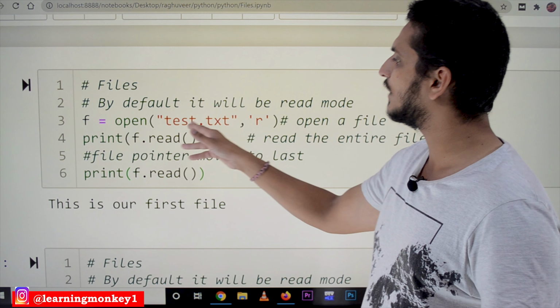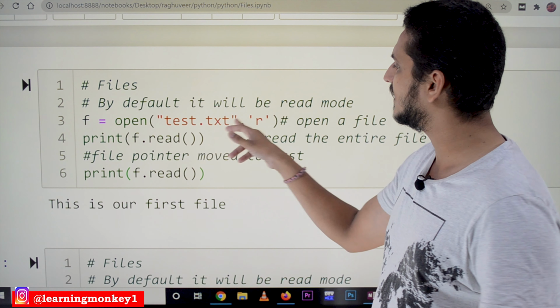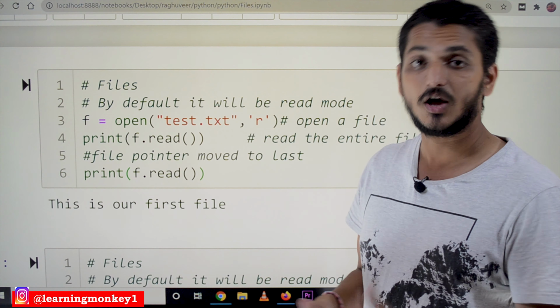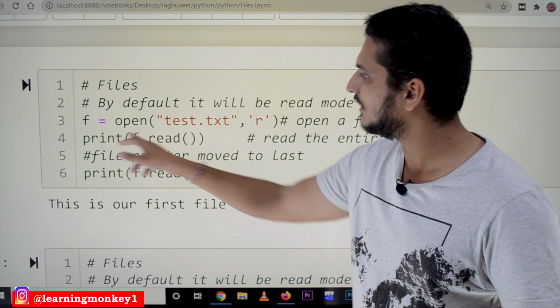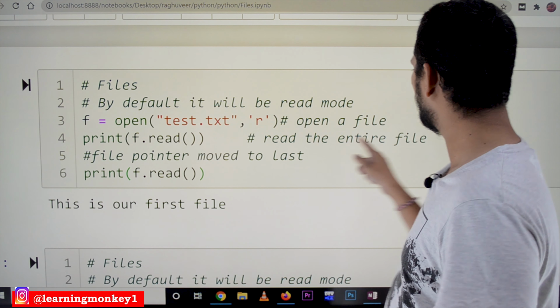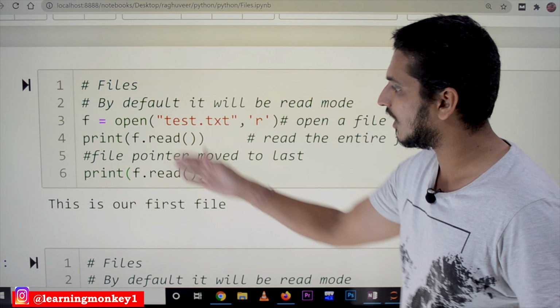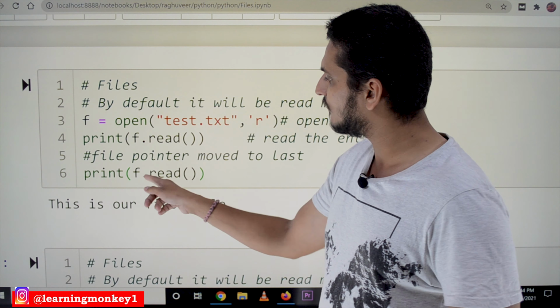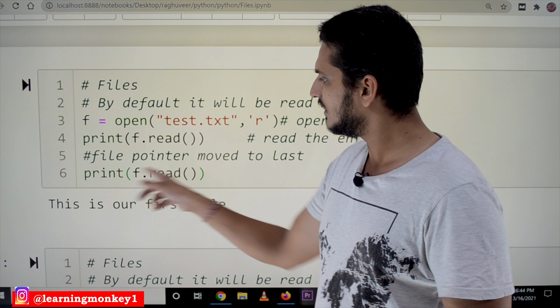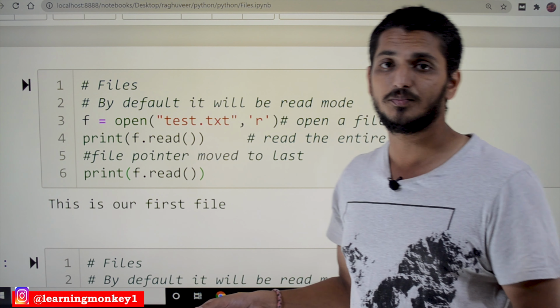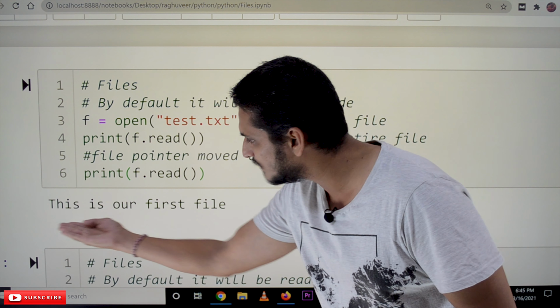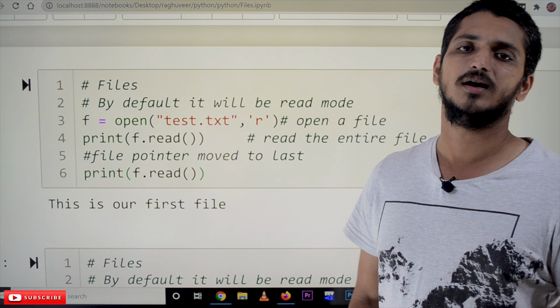f is equal to open of test.txt, comma, read mode. Now we can read the data. Print f.read(), reading the entire file. So it prints: this is our first file. After that we use f.read() again. Print f.read(). Is there anything to print? No, nothing. That's why it is displaying an empty string.